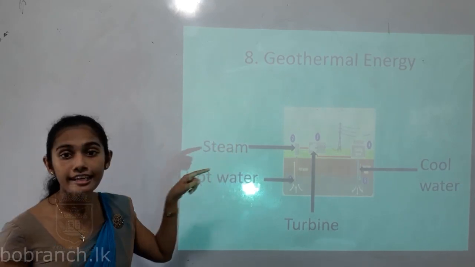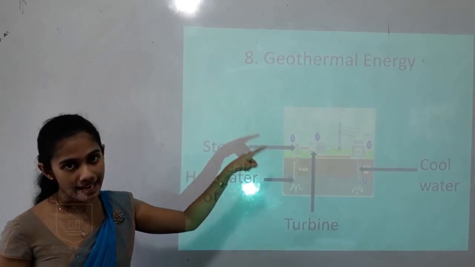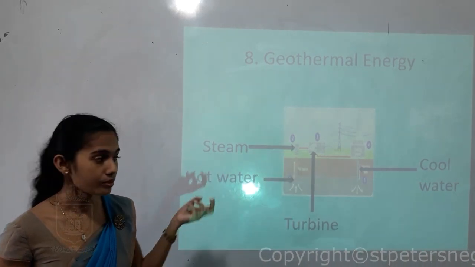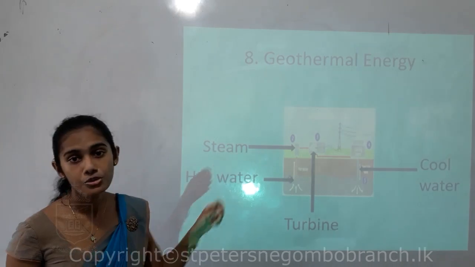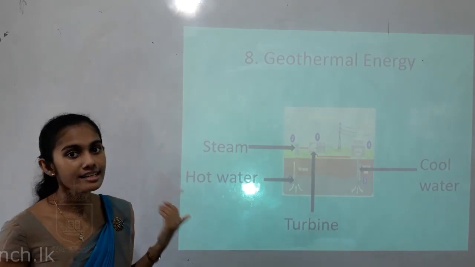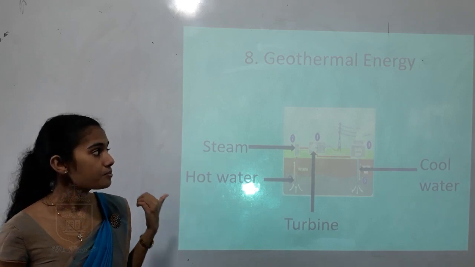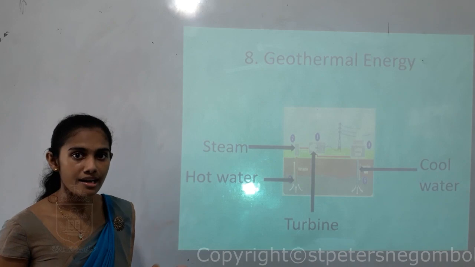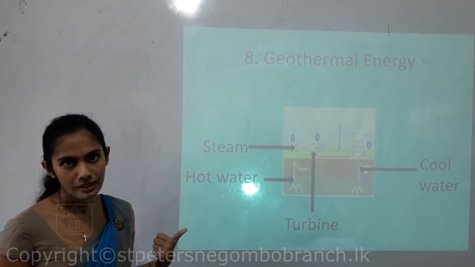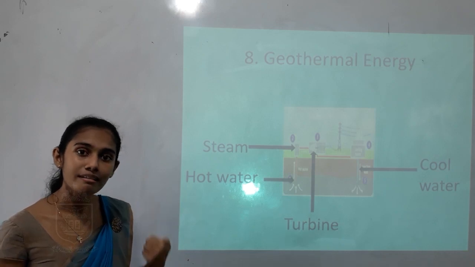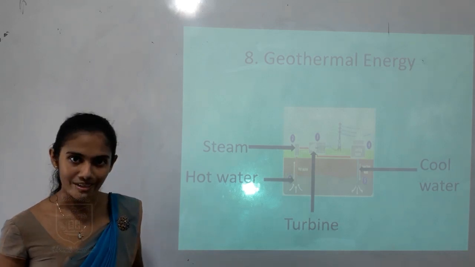So when hot water comes, children, you all know from hot water normally steam is getting released. So they are going to collect that steam, then with that steam they are going to rotate the turbine. So the turbine is connected to a generator. As you all know, children, generators can produce current. With this method, people can produce current by using the geothermal energy. Geothermal energy means the energy which is stored in the earth is used to produce current.